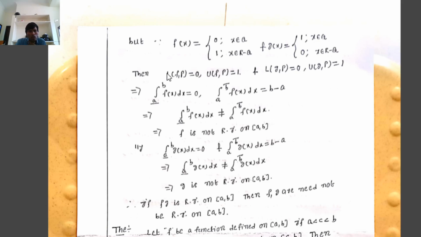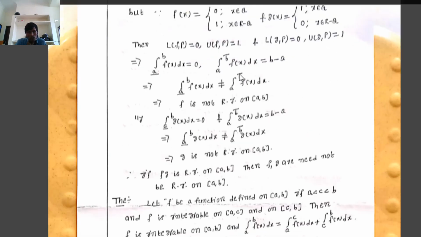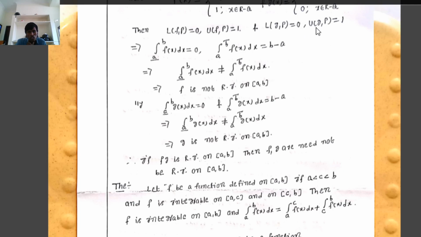The lower Riemann sum of the function f with respect to the partition P is the summation r equals 1 to n of m_r delta_r, where the summation of delta_r equals b minus a. Since m_r equals 0, the lower Riemann sum equals 0. The upper Riemann sum equals the summation r equals 1 to n of M_r delta_r, where the summation of delta_r equals b minus a and M_r equals 1, therefore U equals 1 into (b minus a), for any interval. Next, L(f,P) equals 0 and U(g,P) equals 1 into (b minus a).